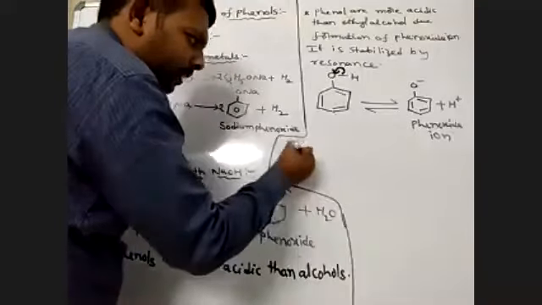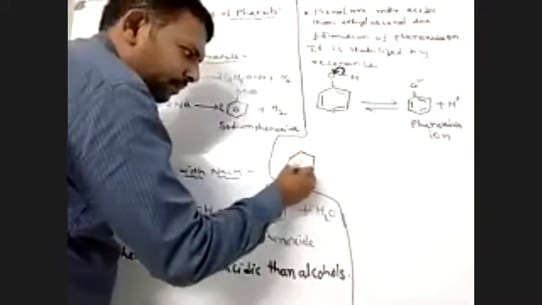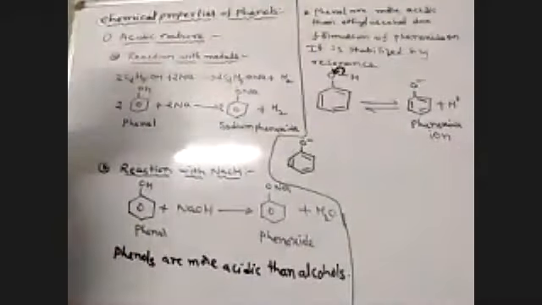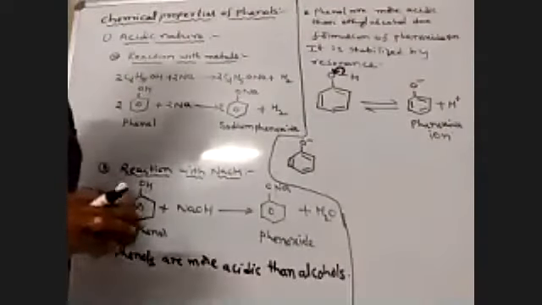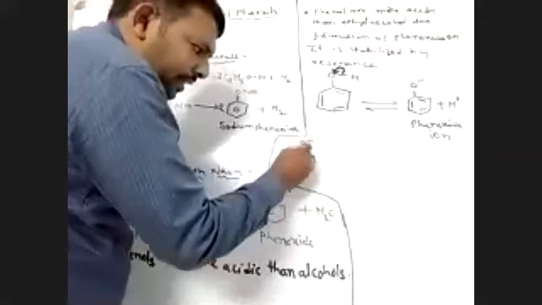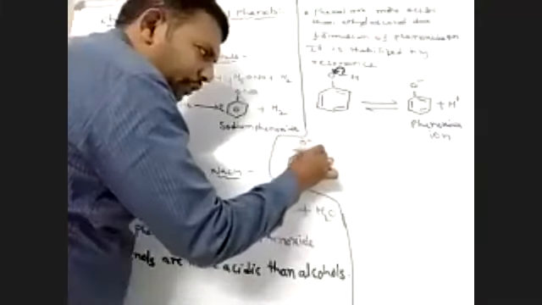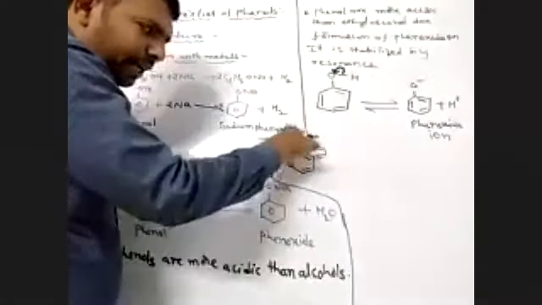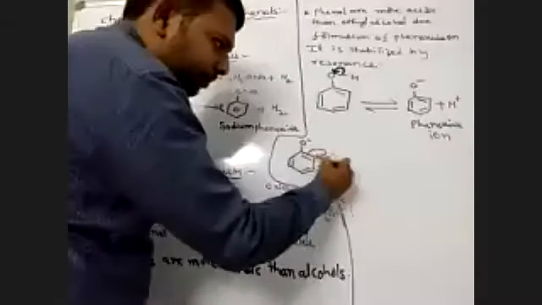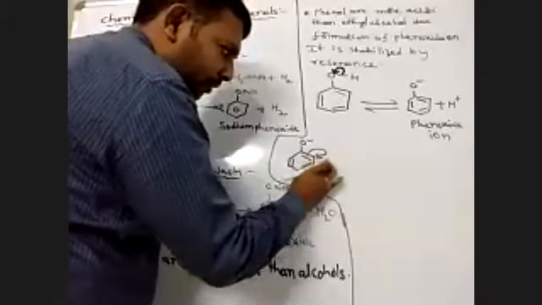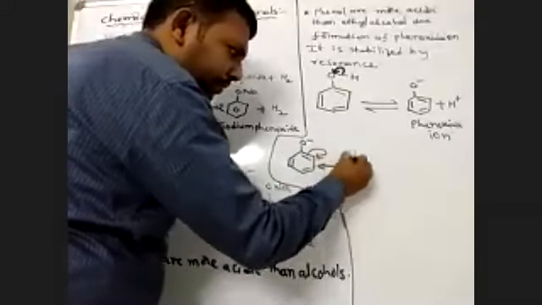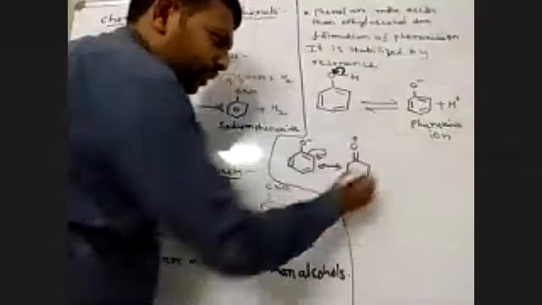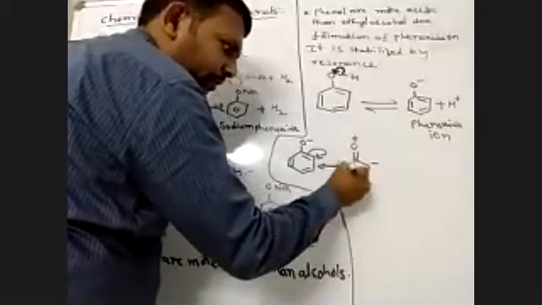Please observe. This is the phenoxide ion. The phenoxide ion is stabilized by resonance. Please observe. These bonding electrons shift towards the carbon that is negative, producing a positive carbon, and forming a double bond. Please observe the double bond. This produces the positive charge, and the negative charge is at the ortho position.